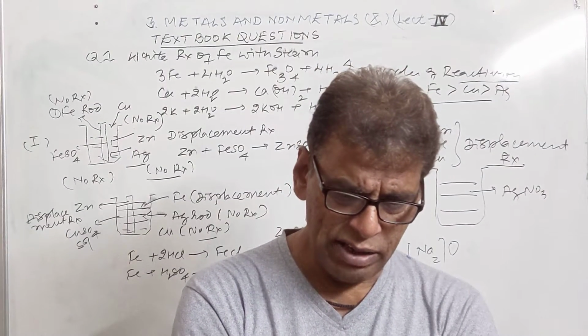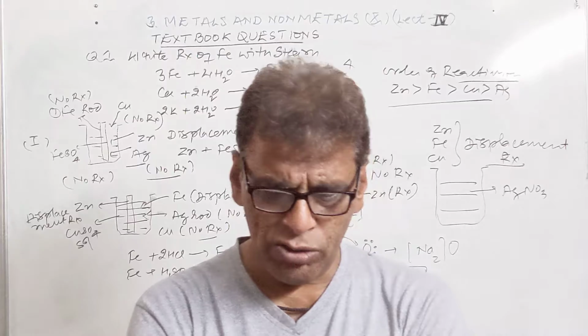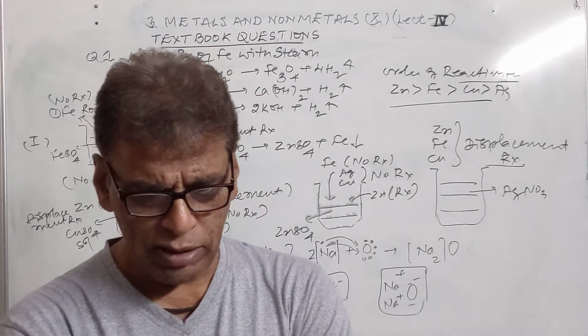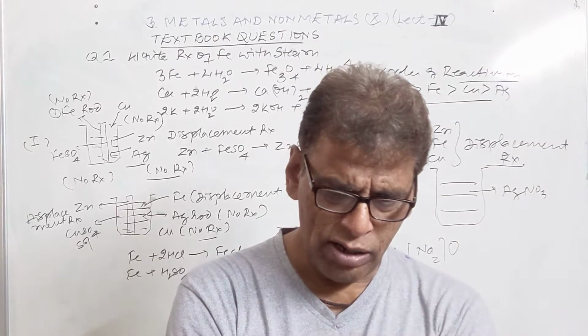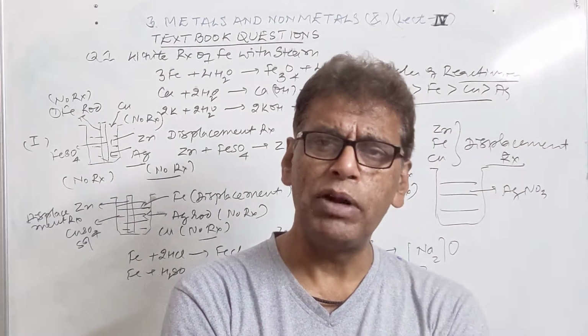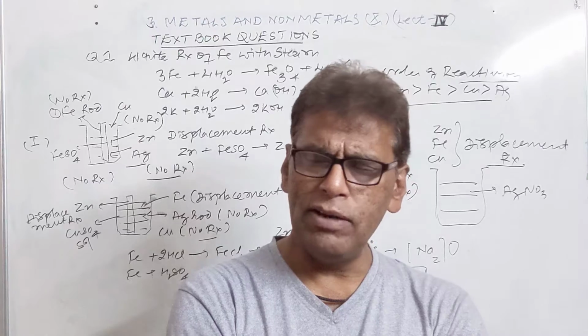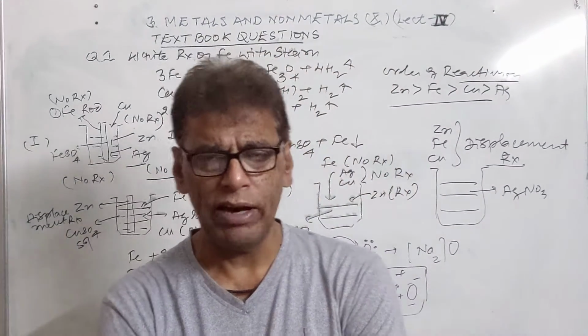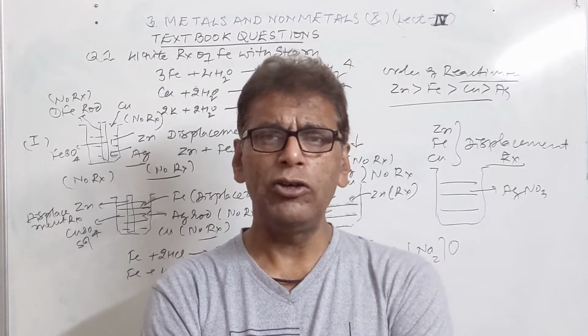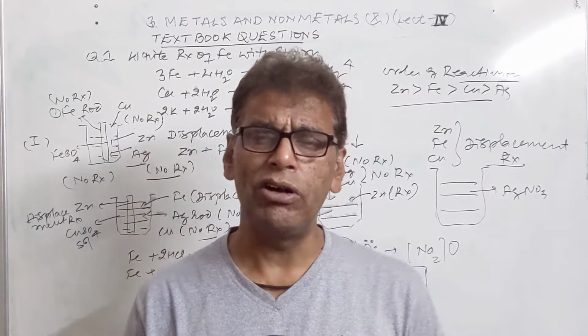An element reacts with oxygen to give a compound which has high melting and boiling point. The compound is also soluble in water, and it is also used in the preparation of cement. So that element can be calcium. When it reacts with oxygen, it produces CaO. We have shown this reaction. It is also called quicklime. CaO is called quicklime.